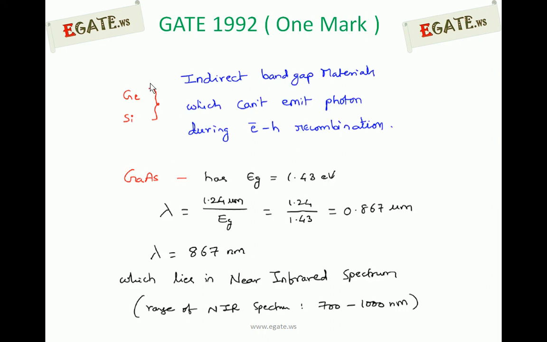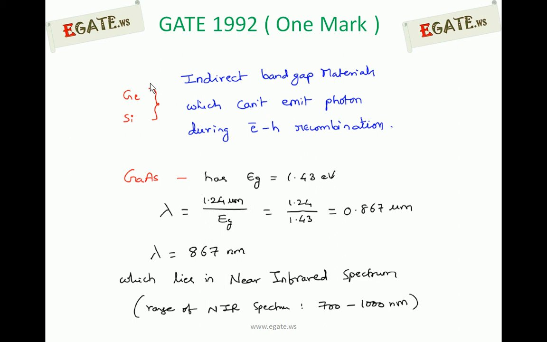Generally, semiconductors are of two types: one is direct bandgap semiconductors, the other is indirect bandgap semiconductors. An LED is a light emitting diode, which takes current as input and gives light as output. Whenever an LED is forward biased, it emits light. Light is a form of electromagnetic radiation, consisting of small energy particles called photons.